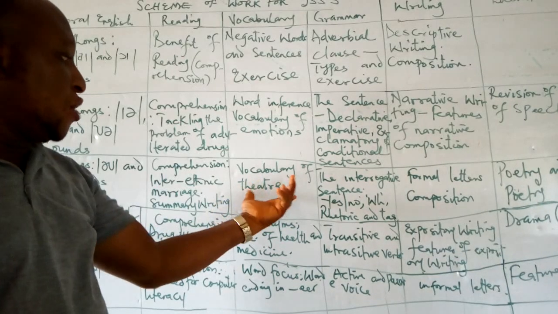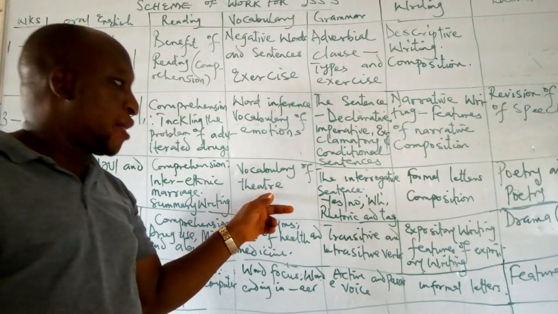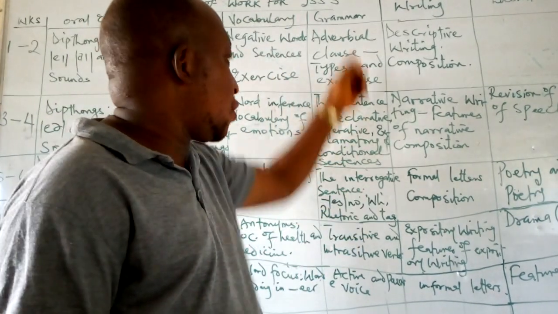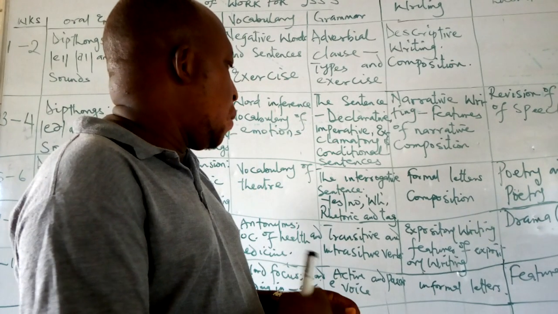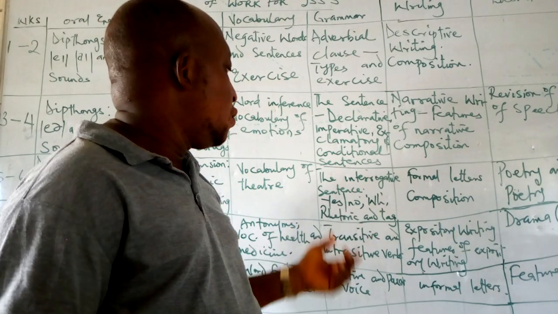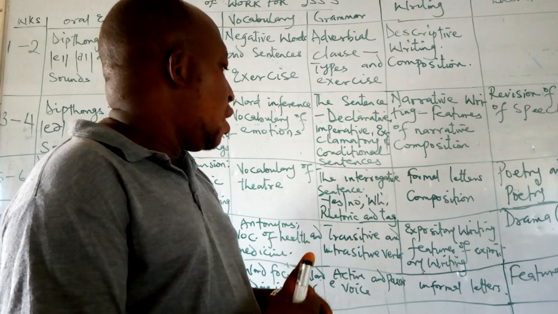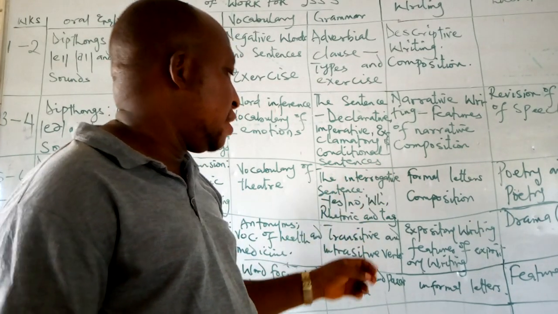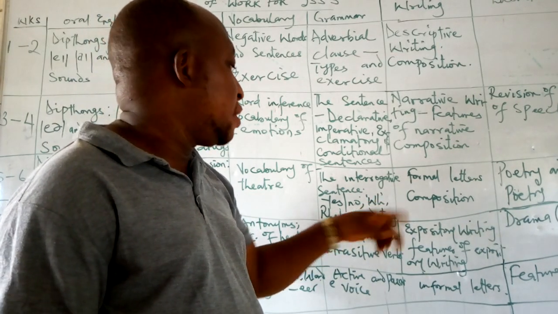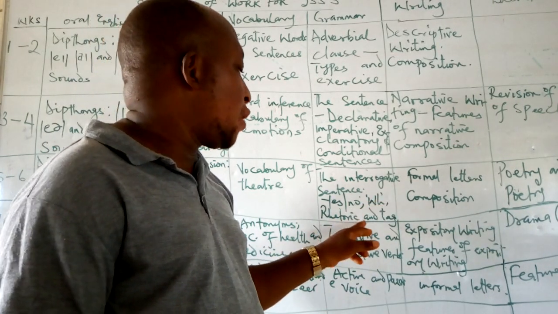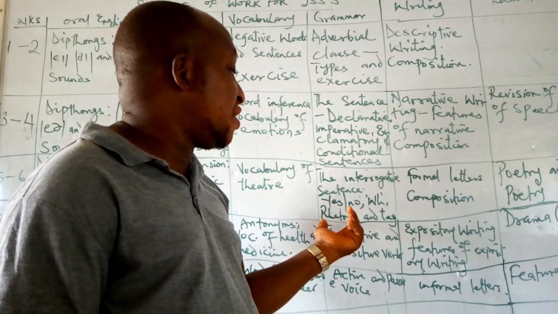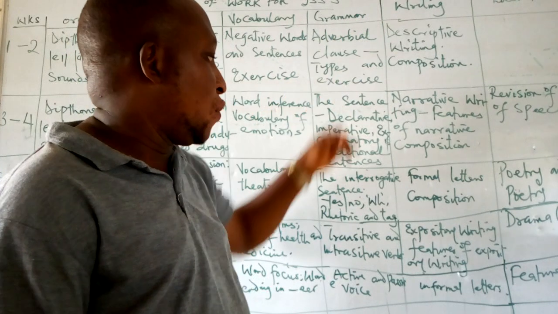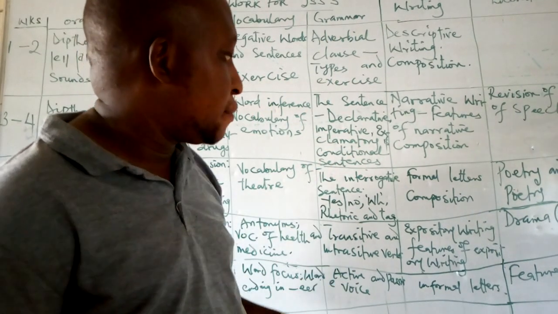Under vocabulary, we treat vocabulary of theatre, very important. Then we look at the interrogative sentence under grammar. We will look at the yes or no sentence, the yes or no questions, which is under interrogative sentence. We will look at the WH questions, the rhetorical questions, which is referred to as the rhetorics, and the question tag. They are all under grammar. We will look at all these ones.